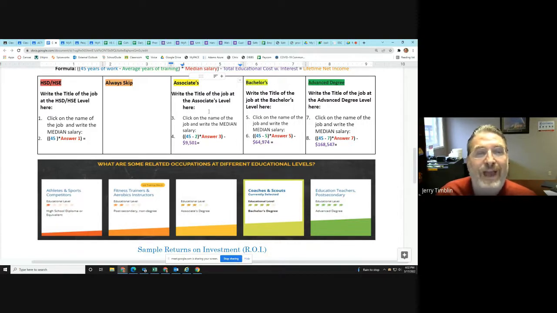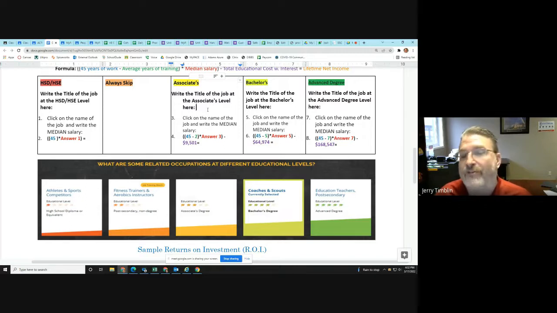It could be something like maybe a head chef for an associate's degree. Bachelor's degree might be like a chef running a large kitchen, for an example. An advanced degree could be something like a chef at a high-end restaurant, or owning a restaurant maybe would be a good example of that. So you just need to Google how much those make, how much the average restaurant owner makes. You can just make up a number, really, say 200,000 a year or something.